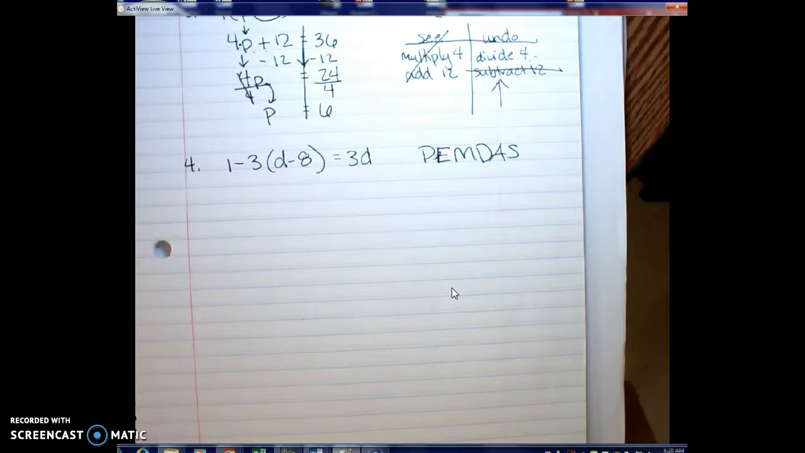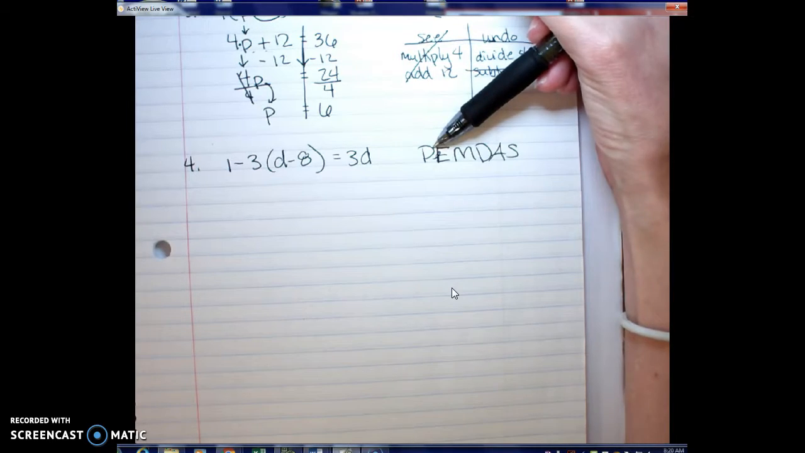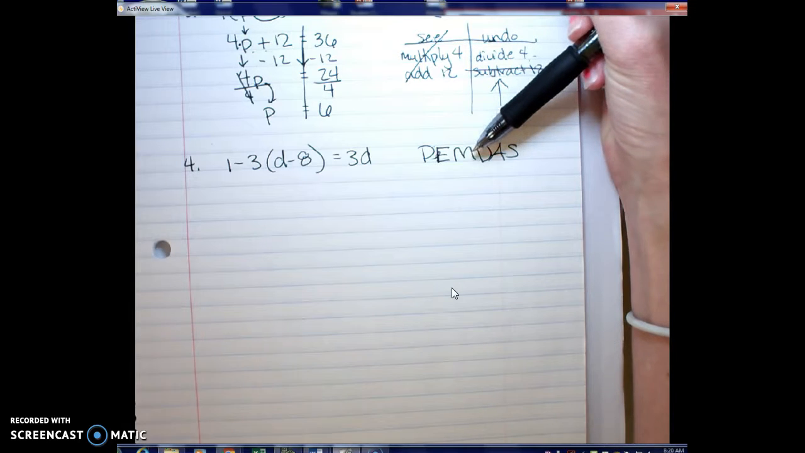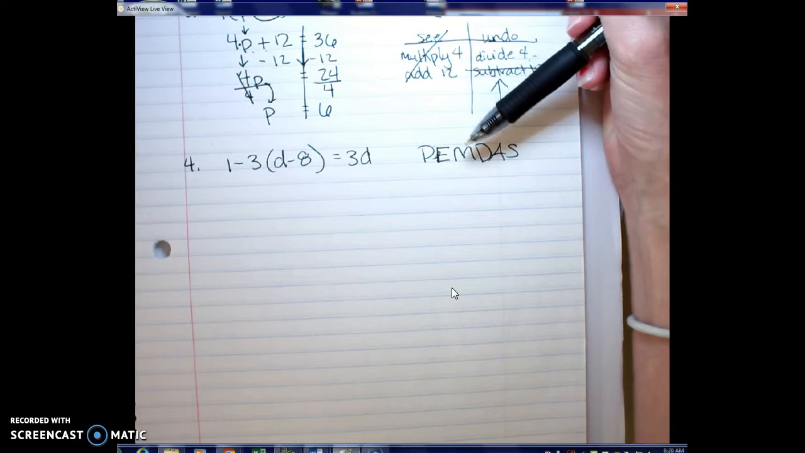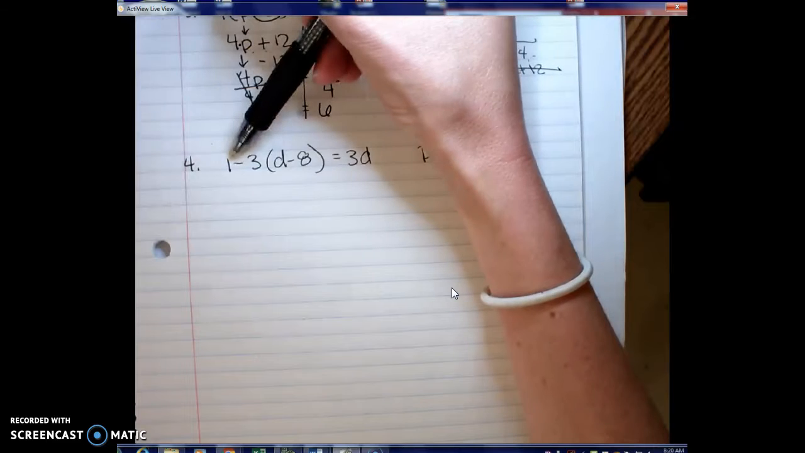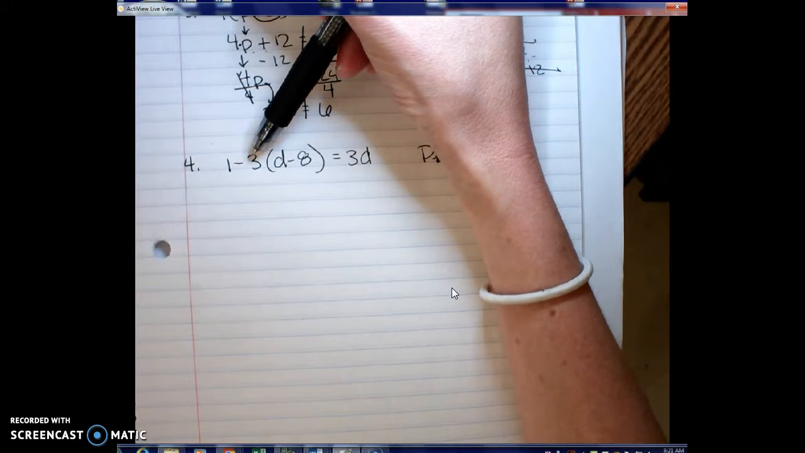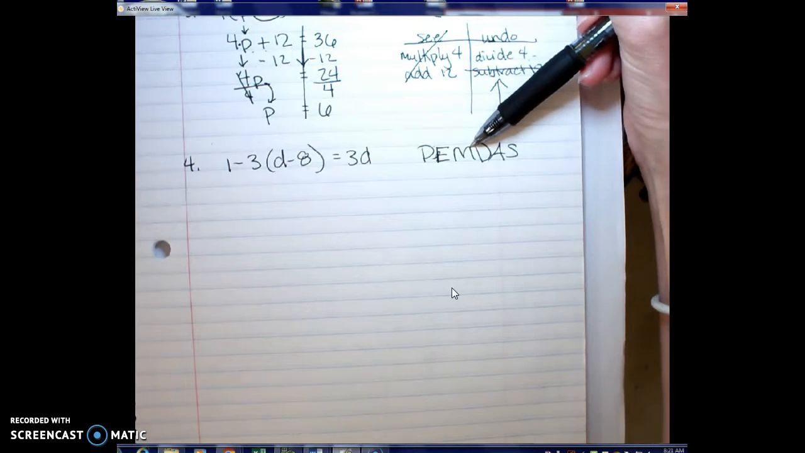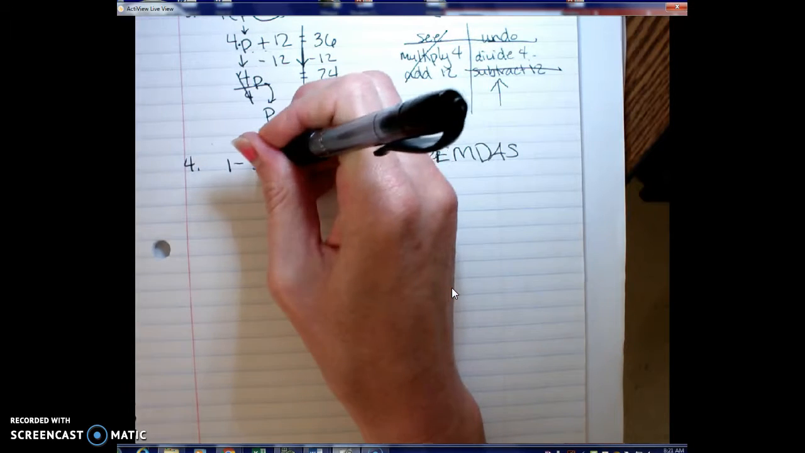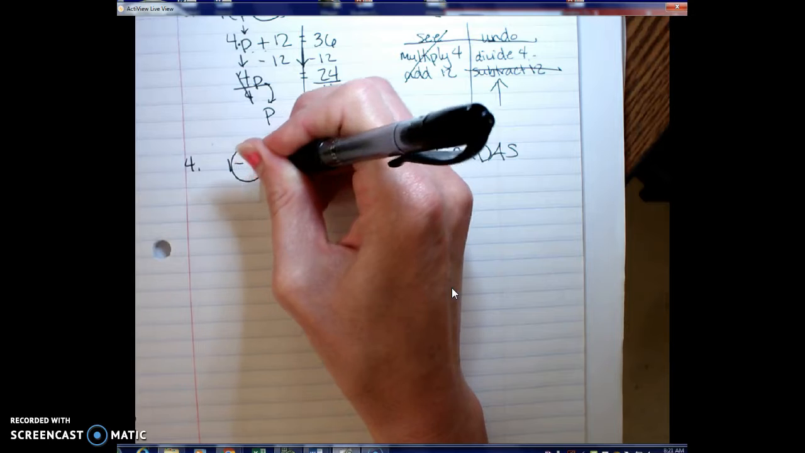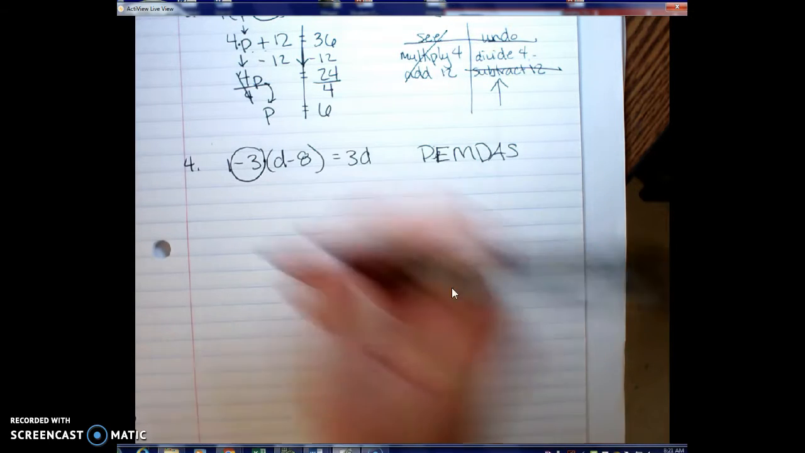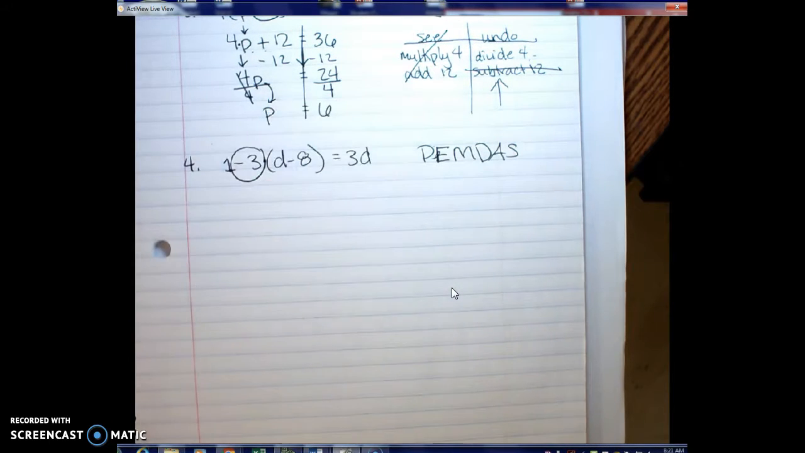First thing, if I look at my problem, I do see parentheses. That's your order of operations where you have to start, your parentheses or your multiplication, however you want to look at it. Do not subtract 1 and 3 first. Your order of operations says any multiplication has to happen prior to that. So I am going to multiply in -3 through my parentheses. That little 1 just stays in front.